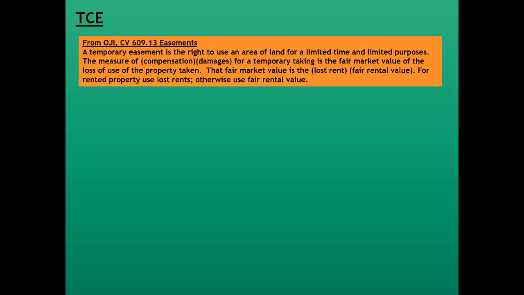From Ohio jury instruction, a temporary easement is the right to use an area of land for a limited time and for limited purposes. The measure of compensation for temporary takings is the fair market value of the loss of use of the property taken. That fair market value is lost rent. For rented properties, we use lost rents. Otherwise, we're going to use the fair rental value.